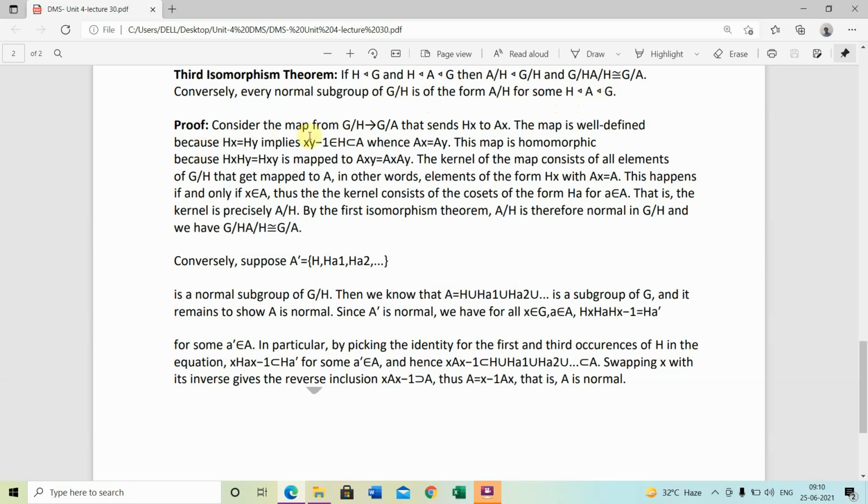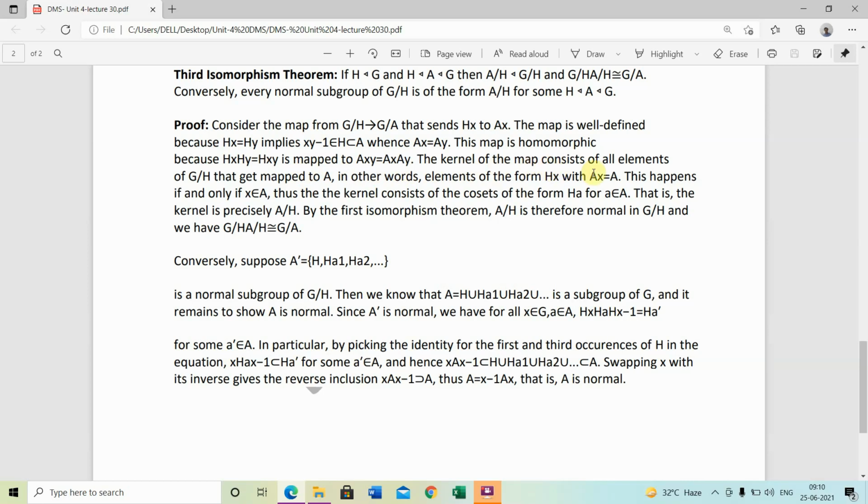Proof. Consider the map from G/H to G/A that sends Hx to Ax. The map is well defined because Hx = Hy implies xy inverse belongs to H, a subset of A, whence Ax = Ay. This map is a homomorphism because HxHy = Hxy is mapped to Axy = AxAy.